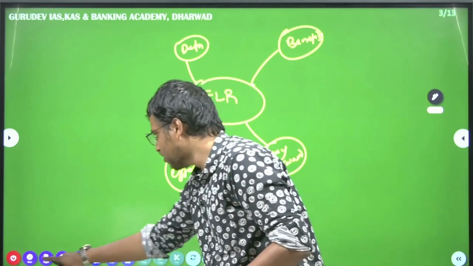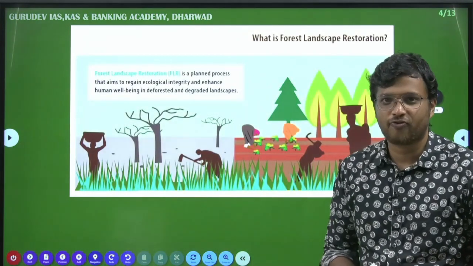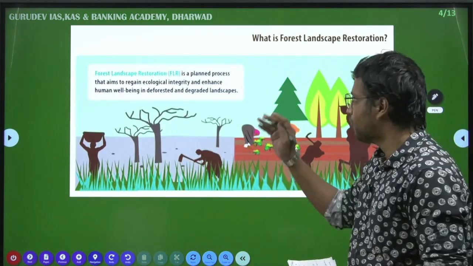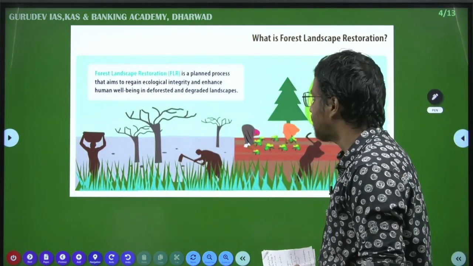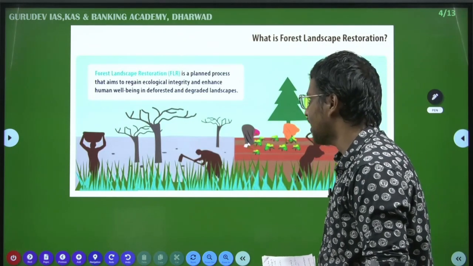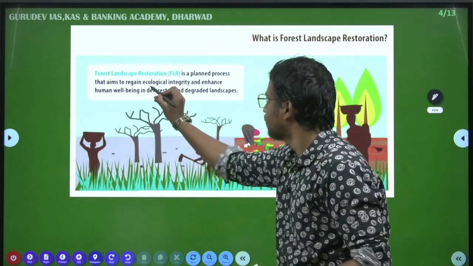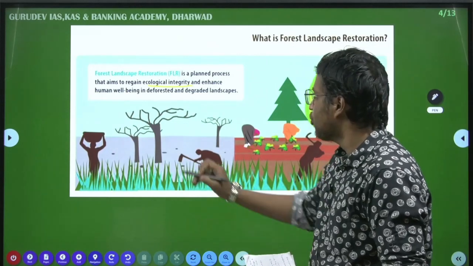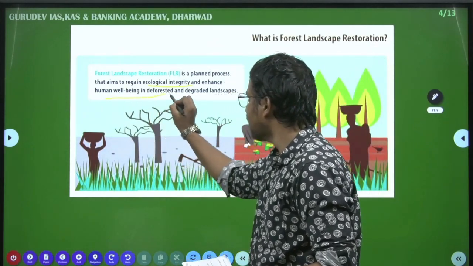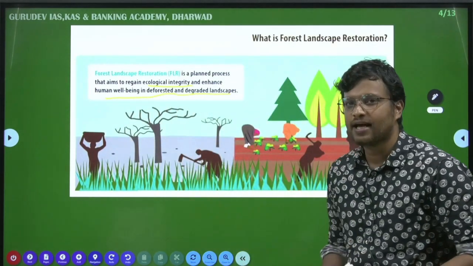First of all, when we look at the definition of forest land restoration, it says that it is a planned process that aims to regain ecological integrity and enhance human well-being in deforested and degraded landscapes.